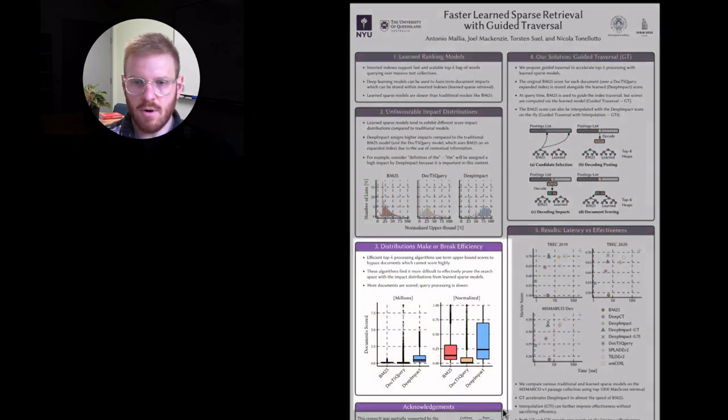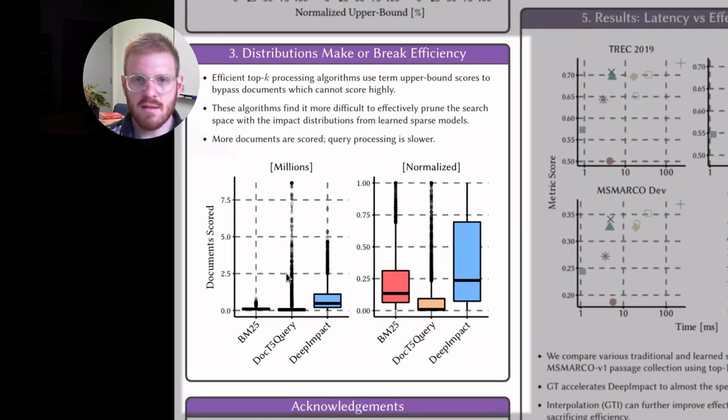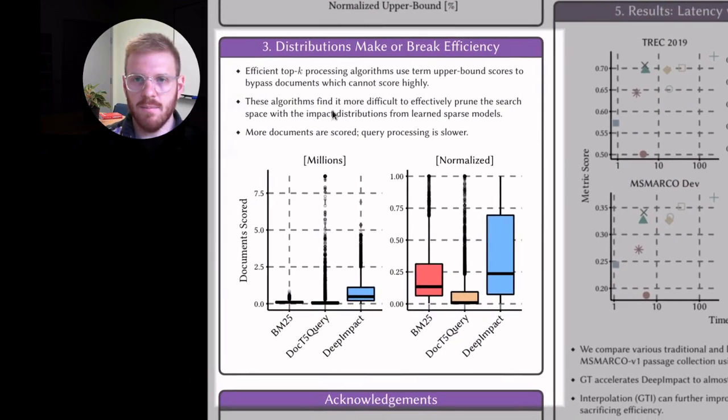And so why this matters is essentially because these distributions are what make or break efficiency. As I mentioned before, because we use these term upper bounds to make decisions on what documents need to be scored, the learned models have a harder time pruning the document space. So if you look here at the figures, you see that BM25 doesn't do very much scoring, whereas DeepImpact is scoring more documents. And if you look at it proportionally, you do a lot more work with DeepImpact.